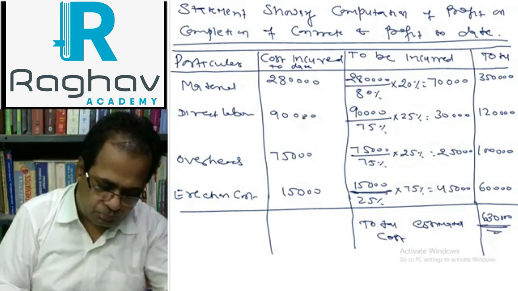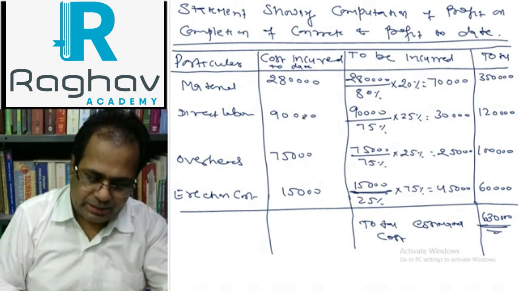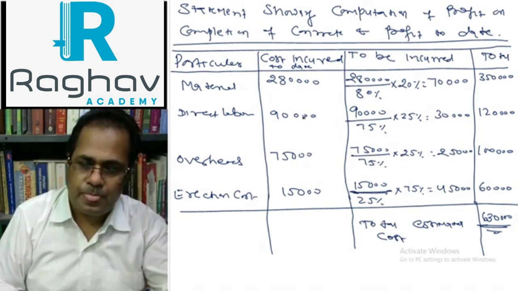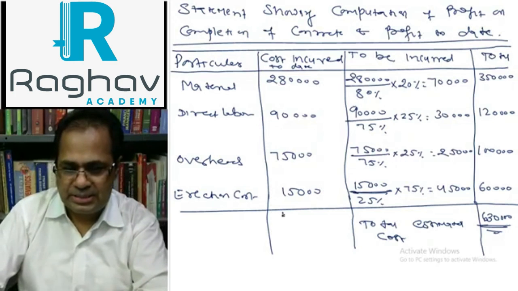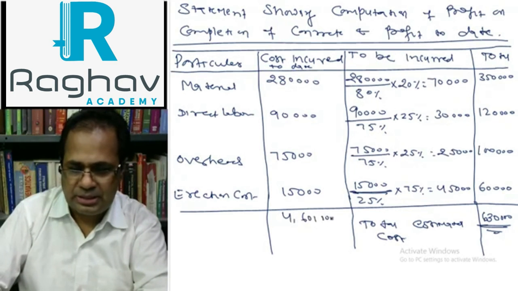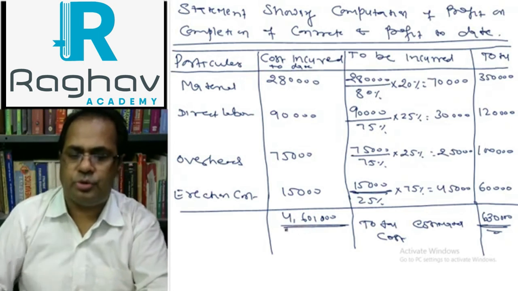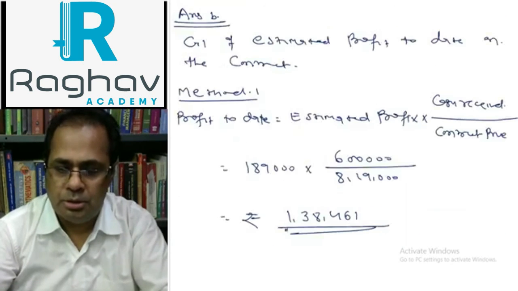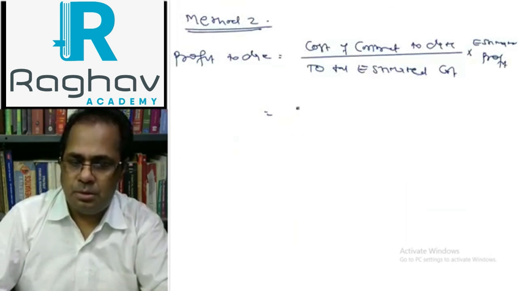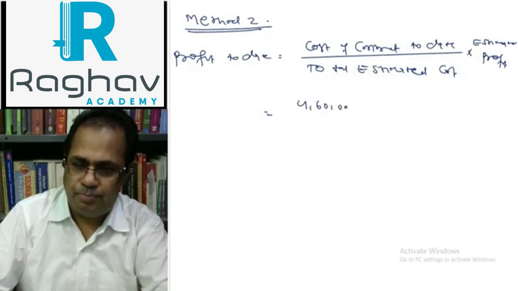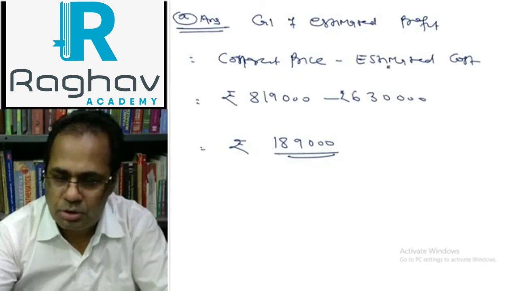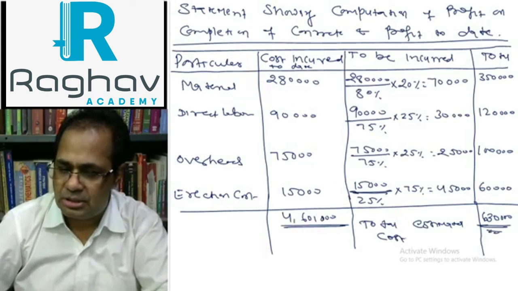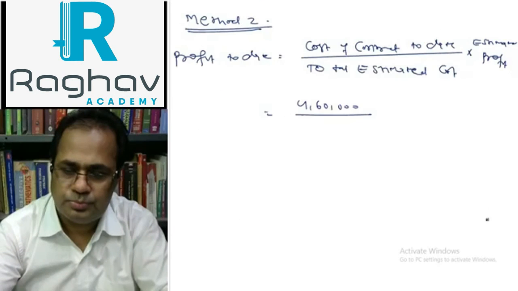Cost of contract to date is 2,80,000 plus 90,000 plus 75,000 plus 15,000, which is 4,60,000. Total estimated cost is calculated as 6,30,000.